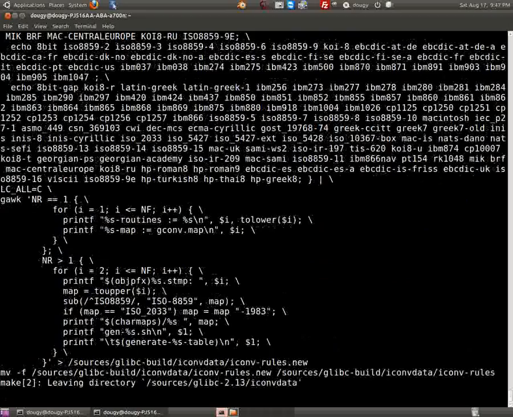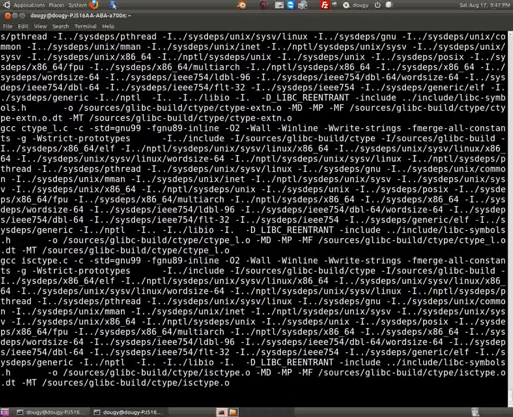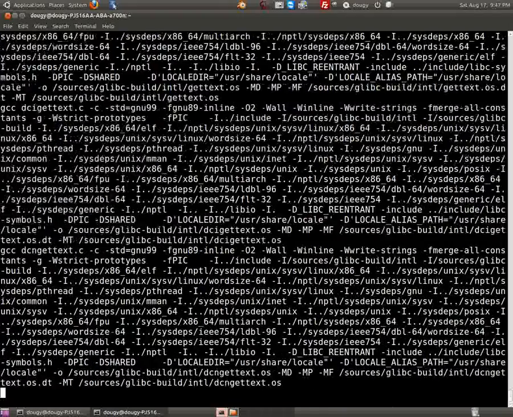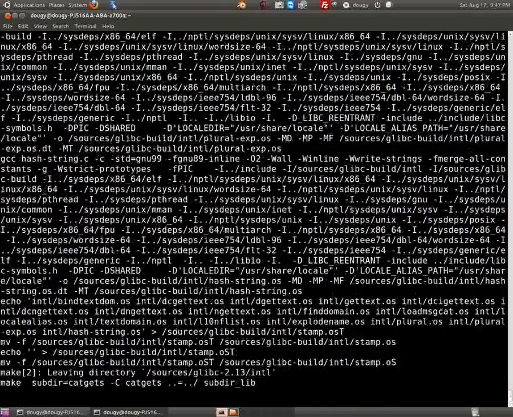So that's what we do with copy glibc iconv data. Okay, we'll get into that. Then we have to say make -k check, and then we have to grab out the errors.